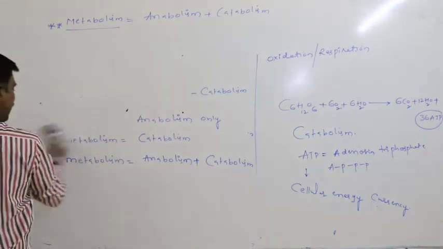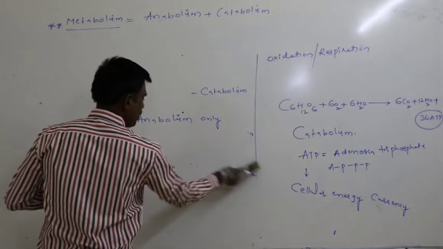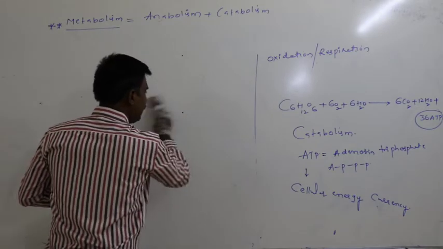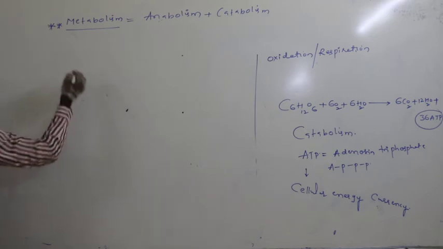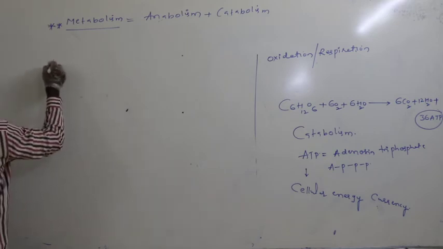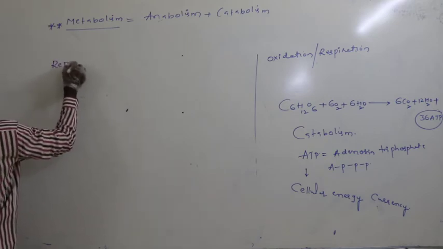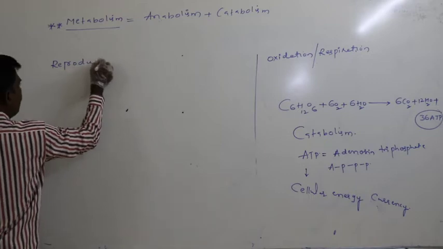The next characteristic feature of living organisms is reproduction.